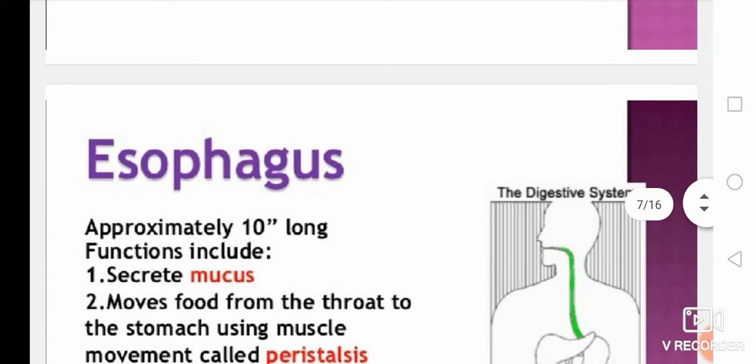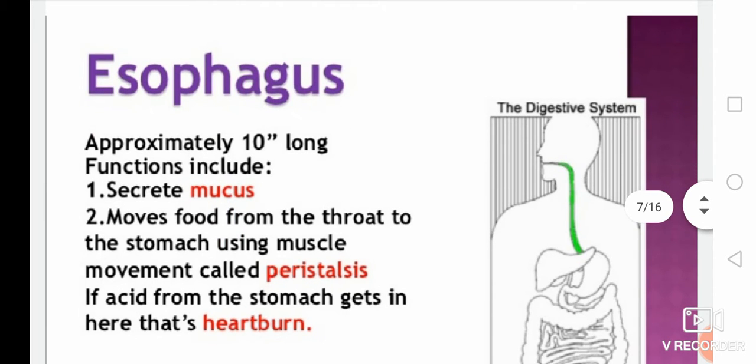The second part of the alimentary canal is the esophagus. See the green labeled diagram of the digestive system. It is approximately 10 inches long, and its major functions are that it secretes mucus, and it moves food from the throat to the stomach using muscle movement, which is called peristalsis.